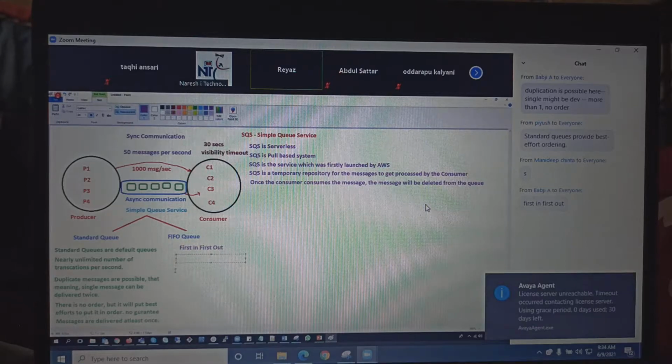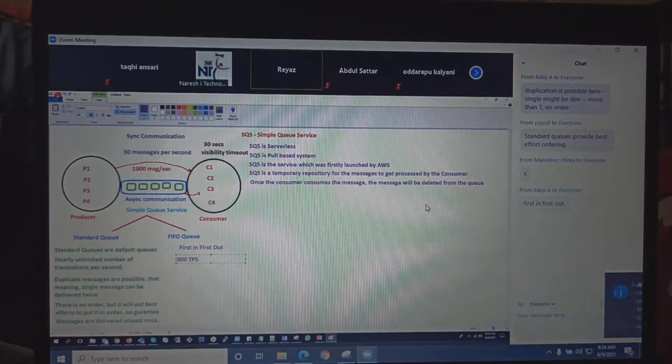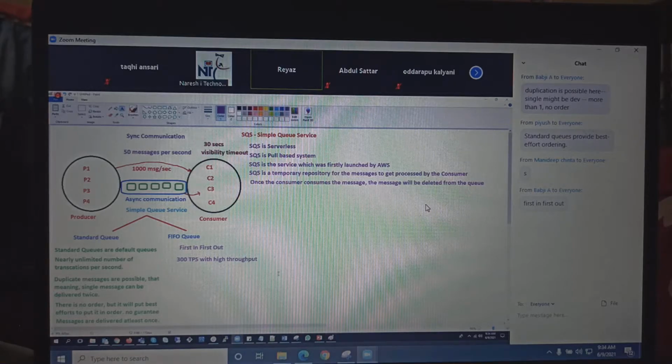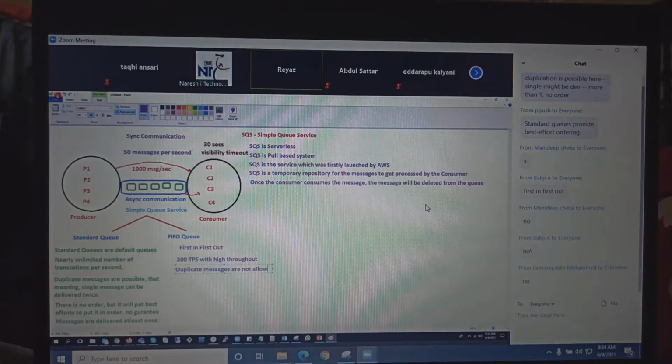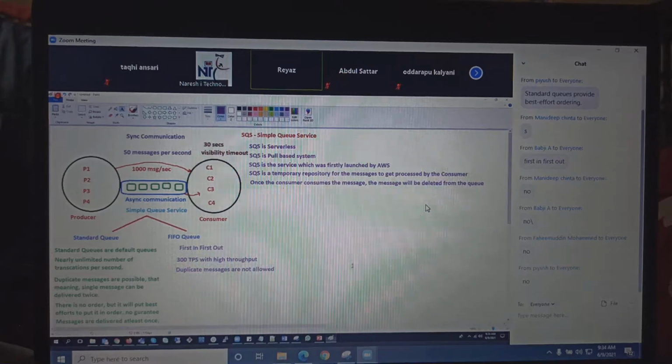So guys, here it doesn't have an unlimited number of transactions, but it has something called 300 transactions per second, TPS, but with high throughput, very speed. And in FIFO, duplicate messages are not allowed. Strictly not allowed, because it is the first in, first out concept.